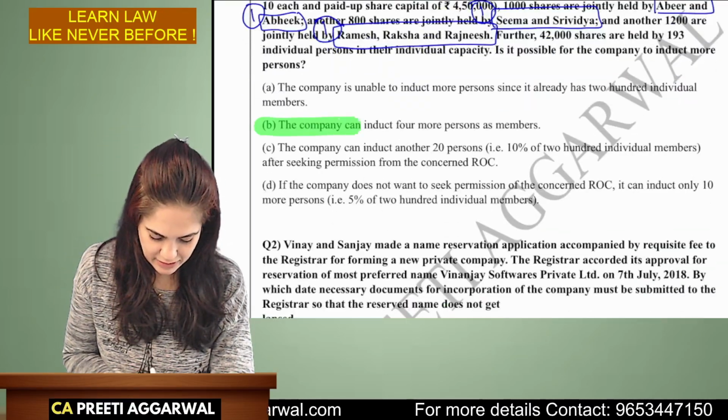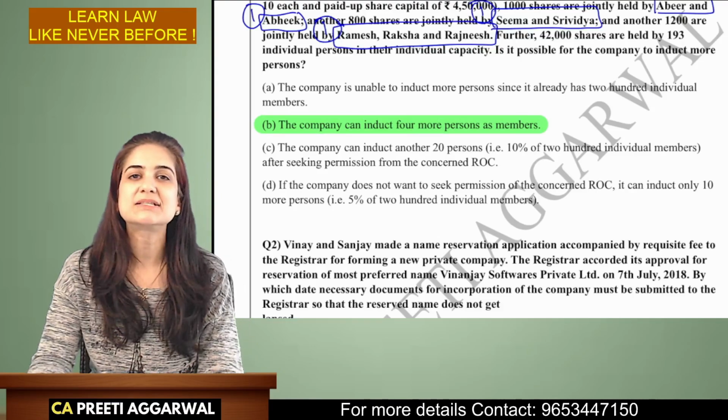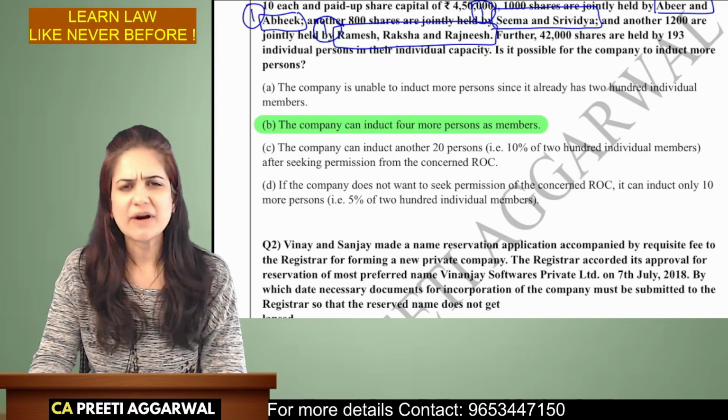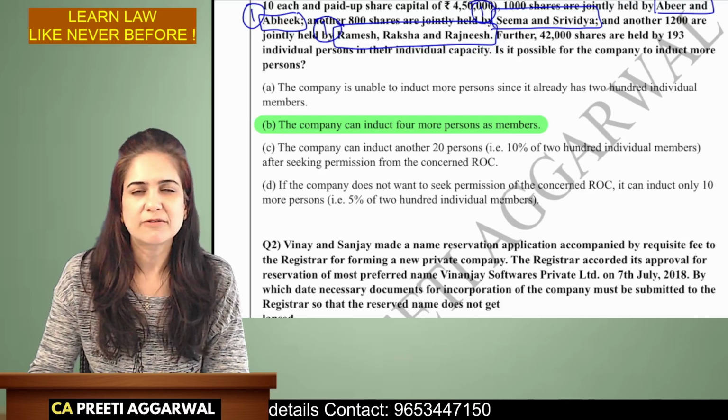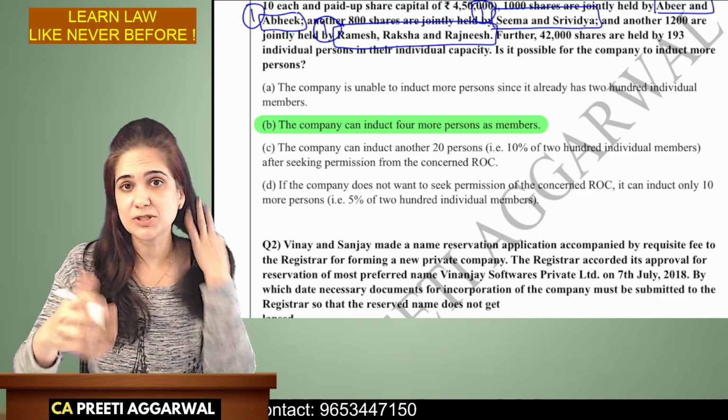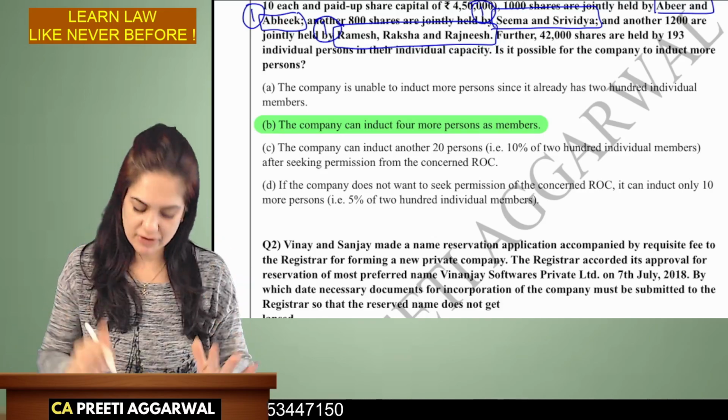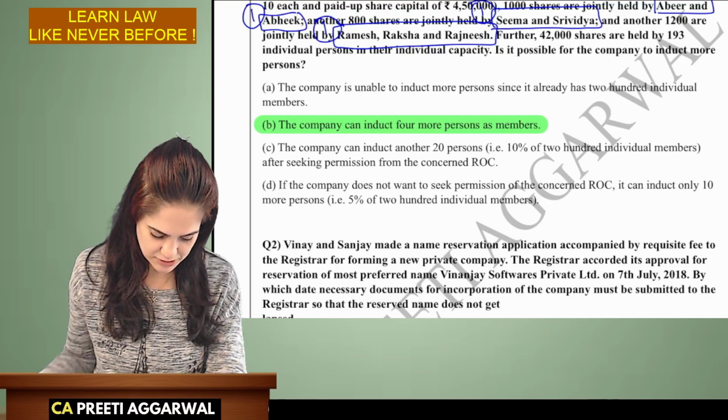They can induct 4 more persons as members. So this is your answer. If asked in the exam, this will be mostly a 1 mark question. Sometimes the weightage is 2 marks also, but this will be a 1 mark question. Now, let us proceed. Next question.